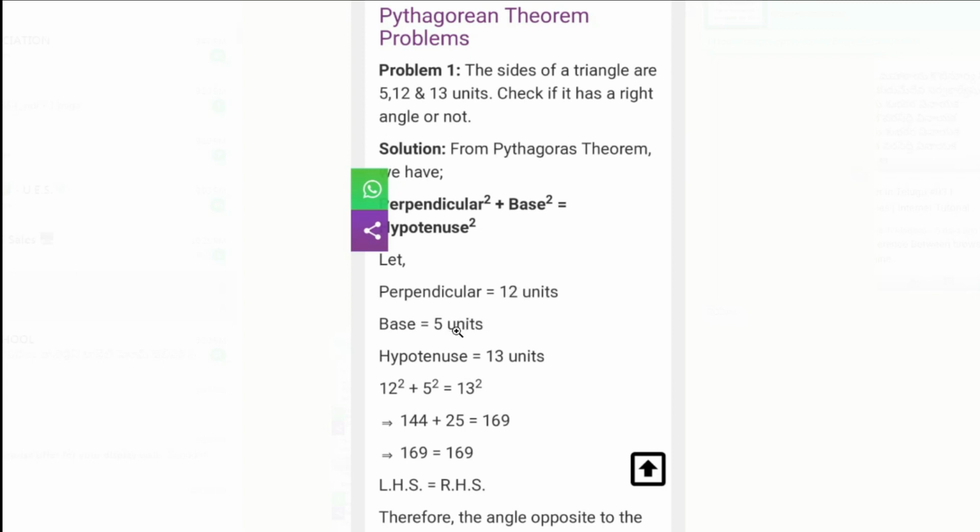Now next is perpendicular and base. So in 12 and 5, anyone you can take as perpendicular and base. I can take perpendicular 5 units and base 12 units, no problem. Because 12 square plus 5 square equal to 5 square plus 12 square, is it or no? So 144 plus 25 is 169, which is equal to square of 13. So here LHS equal to RHS. So Pythagoras theorem is satisfied here. So Pythagoras theorem where we will apply? In right angle triangle only. It means this triangle is what? A right angle triangle. Clear? Write down.